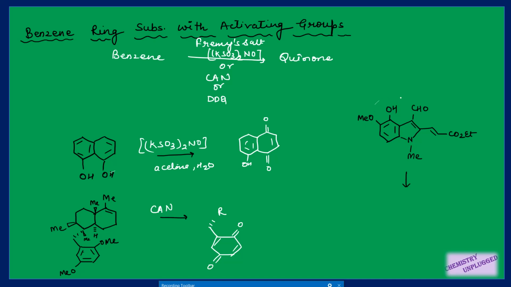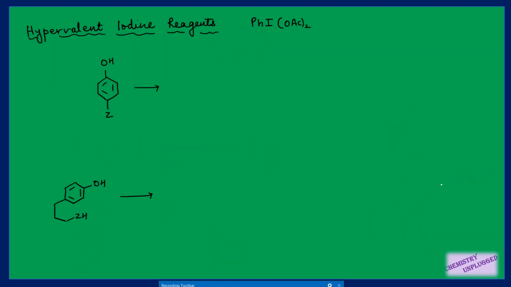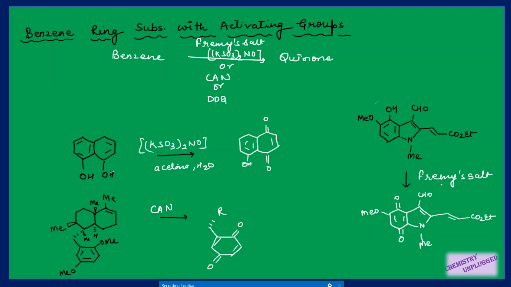So this one is more effective, so it will be converted into quinone. This methoxy group will remain untouched, and other groups like CHO and ester group will also remain unaffected. Again I am, suppose, using Fremy's salt, right? We will get this type of product. Then we have seen different types of oxidizing agents here, but they are not very frequently asked in the NET examination, but you should be familiar with them, right?